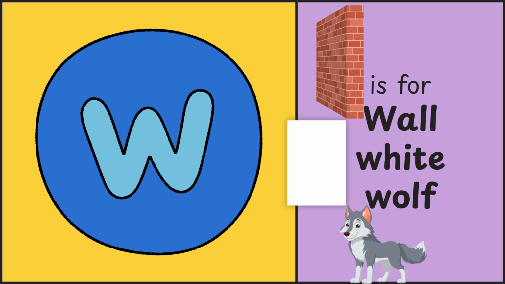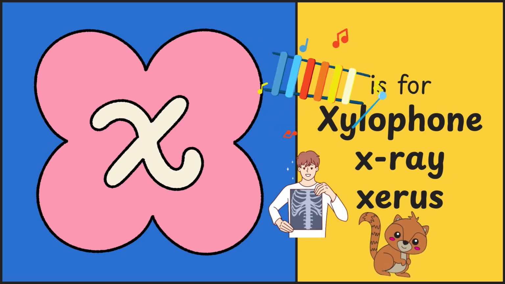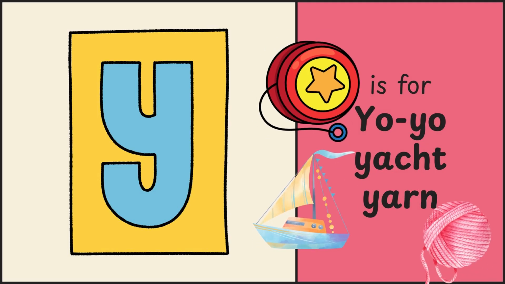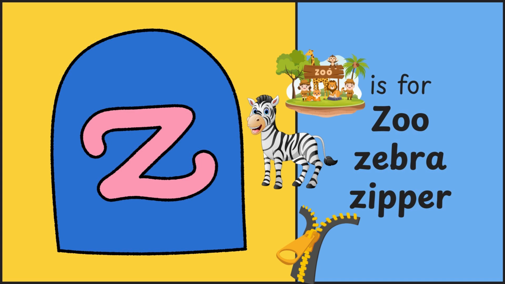W. W for wall, white, wolf. X. X for xylophone, X-ray, xerus. Y. Y for yo-yo, yacht, yarn. Z. Z for zoo, zebra, zipper.